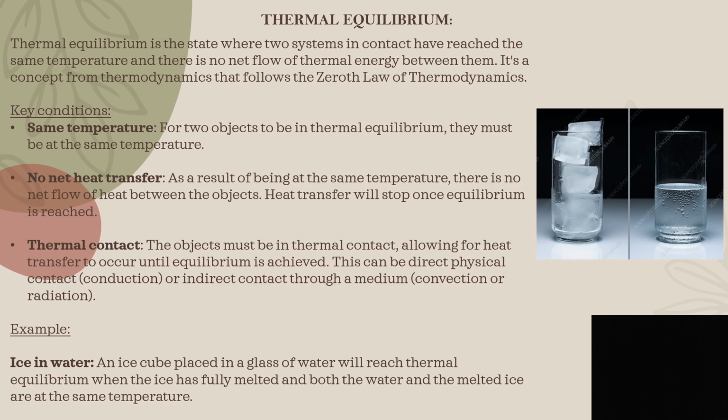So, let's take a glass filled with water and place ice cubes inside it and leave it to rest for some time. After some time, we can notice that the ice has completely melted into water. This is because there's transfer of heat taking place between the ice cube and the water, and when the equilibrium is attained, the ice has completely melted into water. And this satisfies the thermal equilibrium condition.